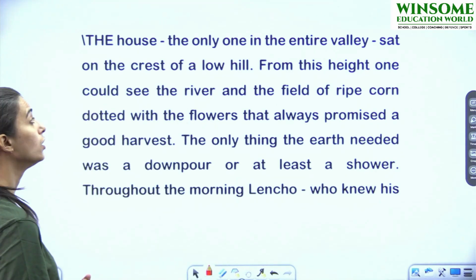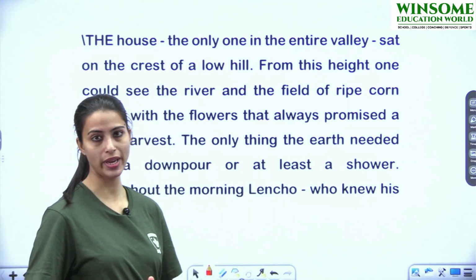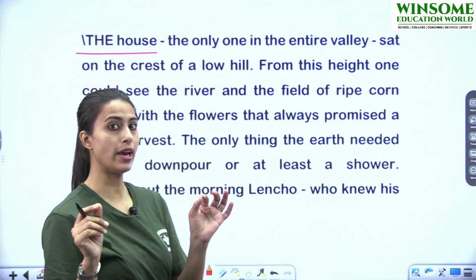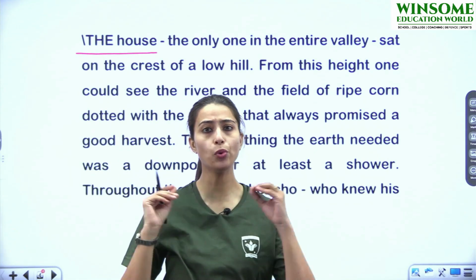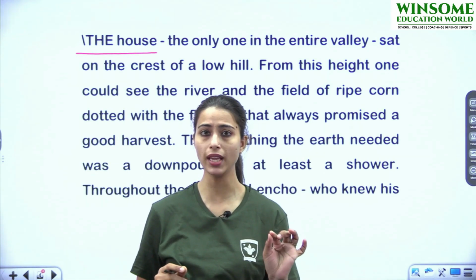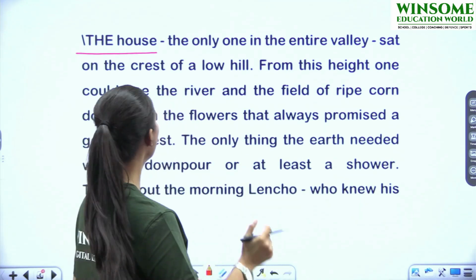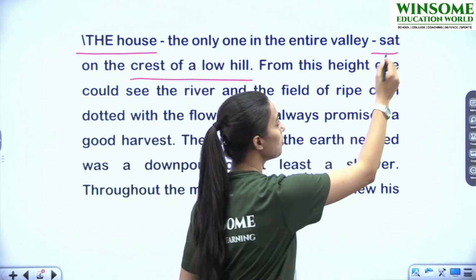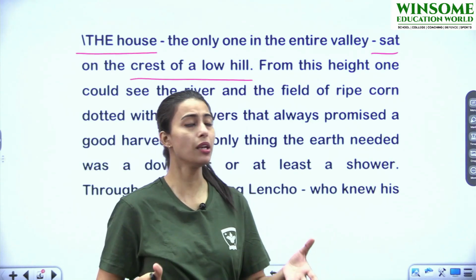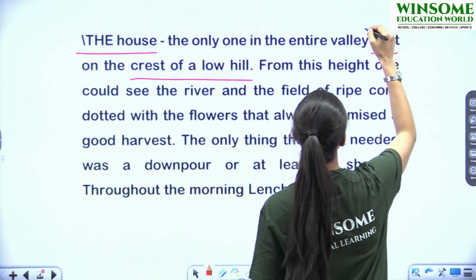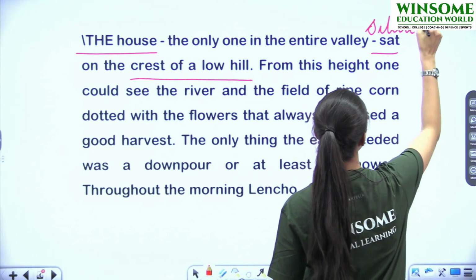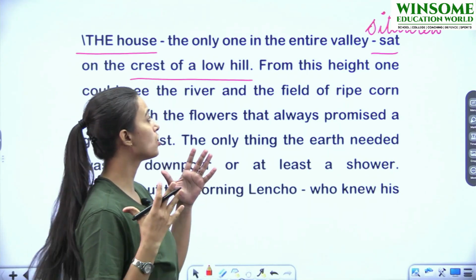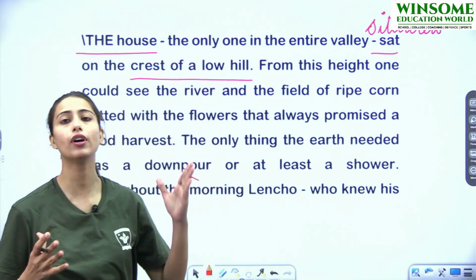The house, the only one in the entire valley. That means here the writer is talking about only one house. He is just trying to tell us that there was only one house in the entire valley, all right, which was situated, sat on the crest of a low hill. Here sat means, though sat means to sit, but here sat means situated, all right? What is the meaning of sat here? Situated. So that was situated on the crest of a low hill.